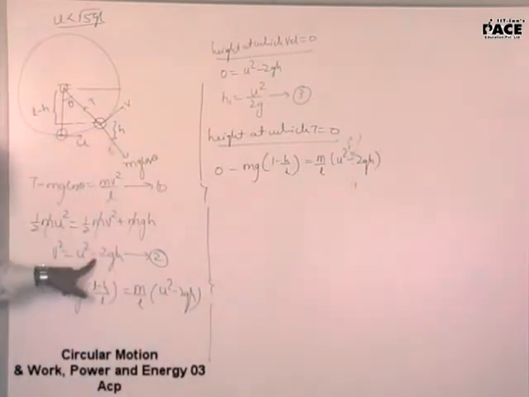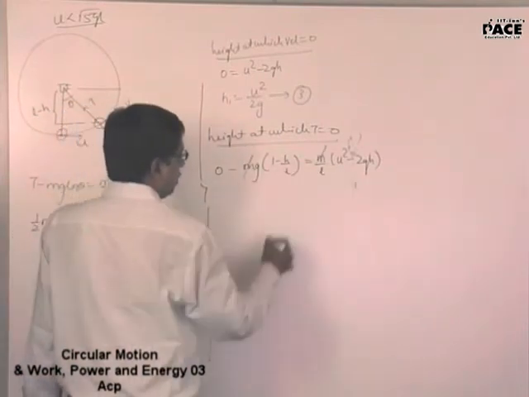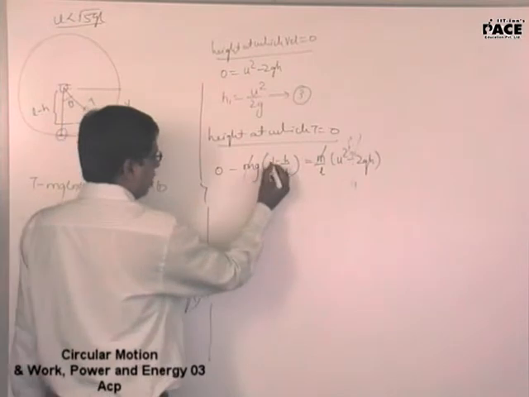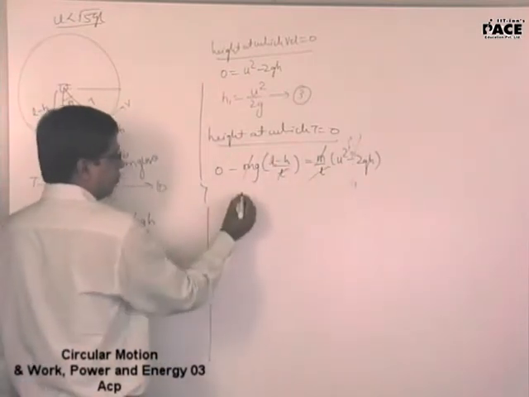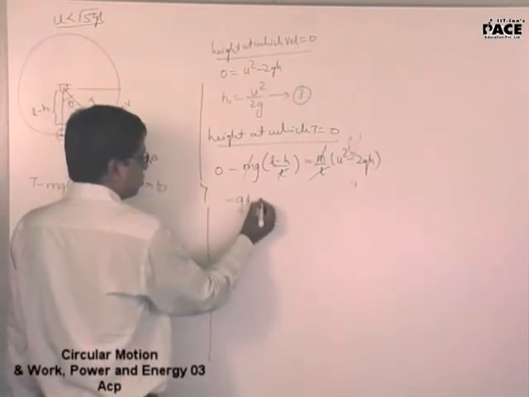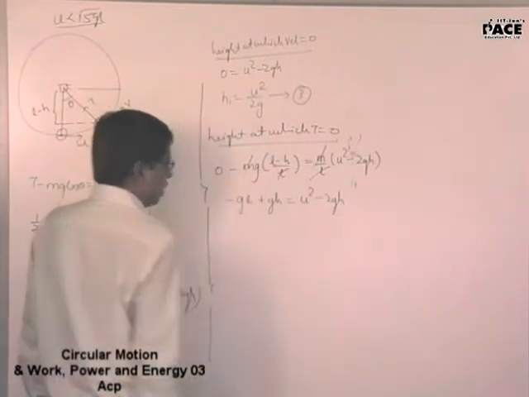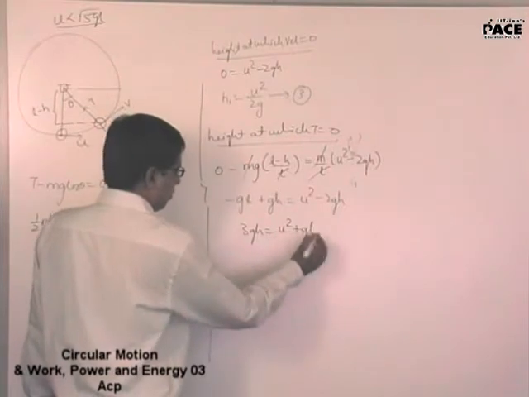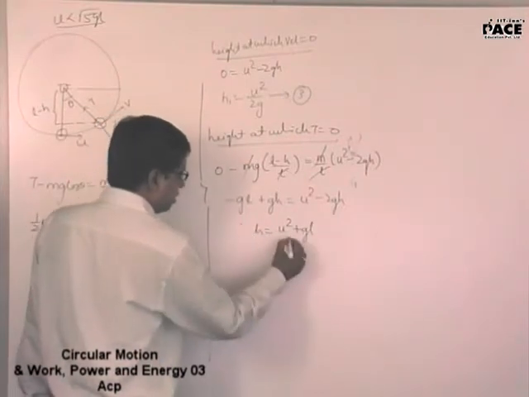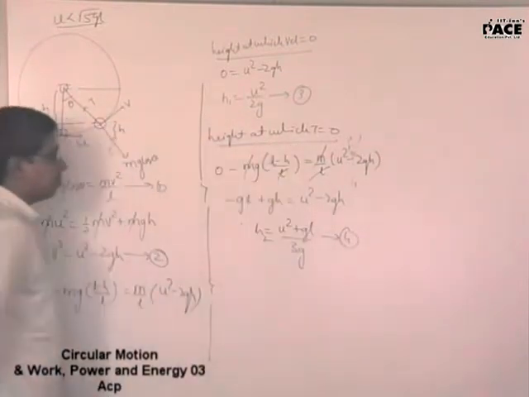Did I go right with the sign? v square is equal to u square minus 2gh. Fair enough, right, because I'm getting a negative sign here. Let me see. Cancelling out this. Now if I put L minus h divided by L, even the L gets cancelled out. You will get minus gL plus gh is equal to u square minus 2gh. So this will be 3gh is equal to u square plus gL. Bring this 3g to the denominator. This is the height at which the tension becomes zero.